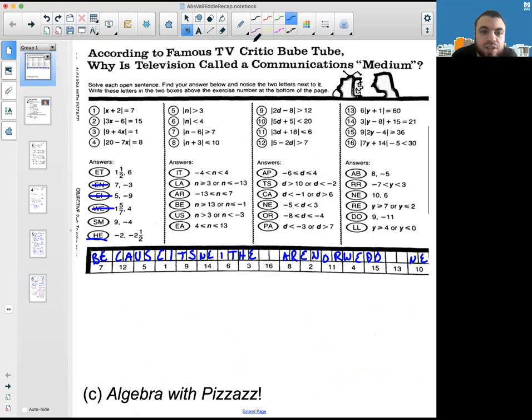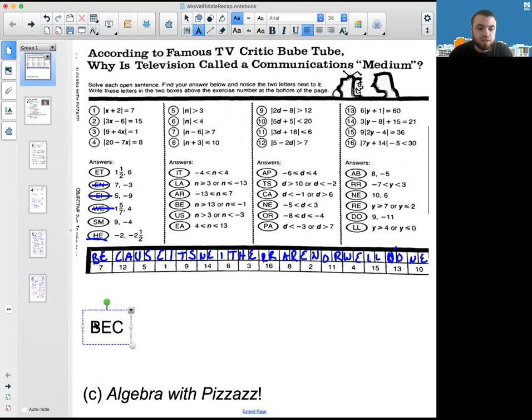DO was, I believe, 13. So let's just make sure we put that in the right place or this riddle will not make sense. DO, and that's DO, and E, LL, RR. And let's type out what that final riddle answer ends up as.